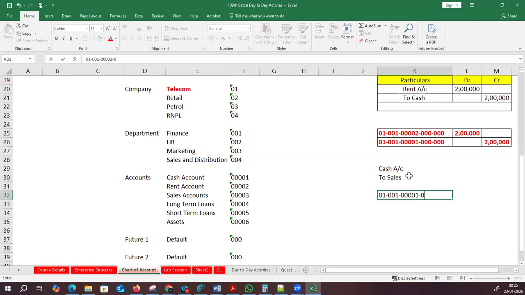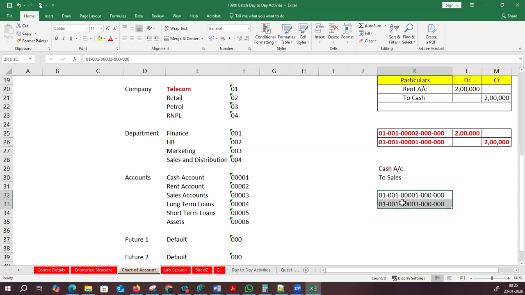Then 000 hyphen, sales account. Sales. 01 hyphen 001 hyphen 3. Right. Sales is 3.